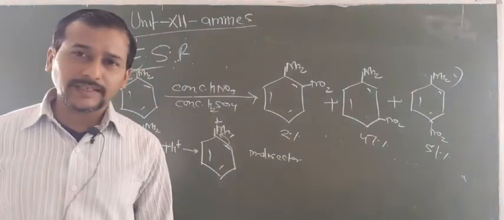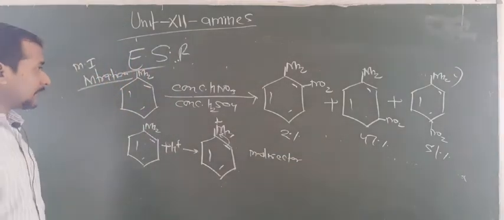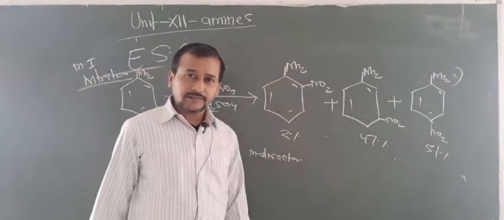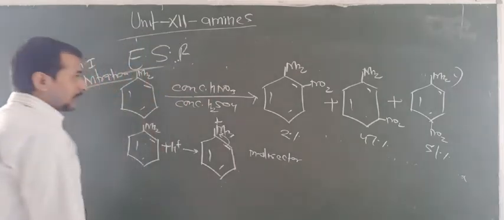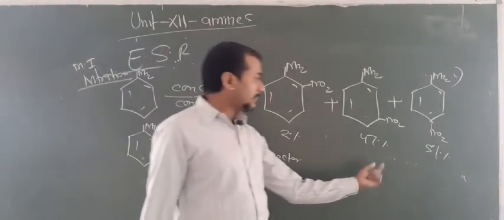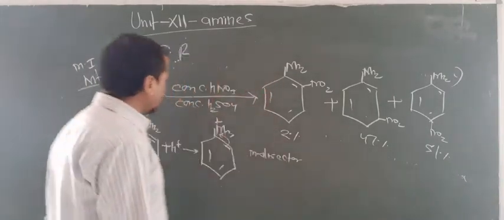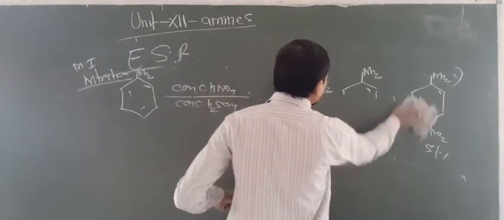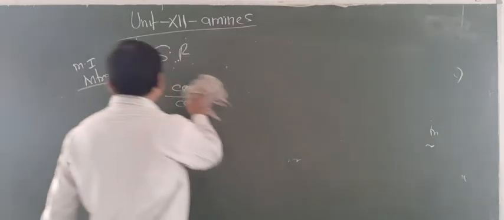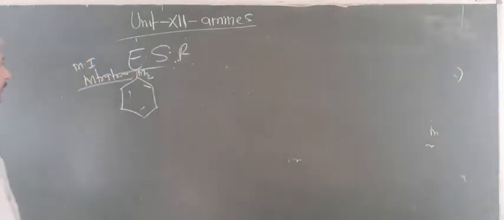So one question may be: after nitration, what is the product of aniline? Here all three answers are there, ortho, meta and para, but the major is para and the second major is meta. Now this reaction can also be done at the ortho and para positions. Again the same thing happens. You have to repeat the same thing just like halogenation.